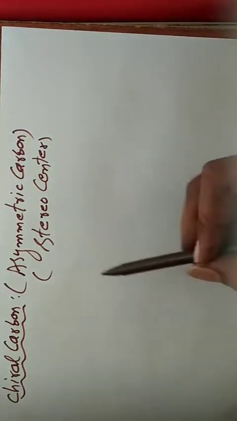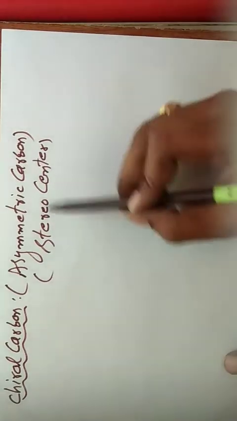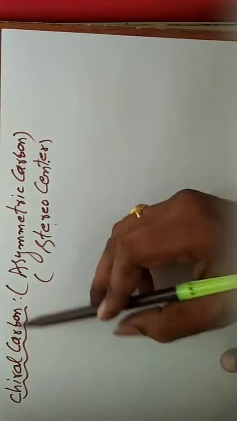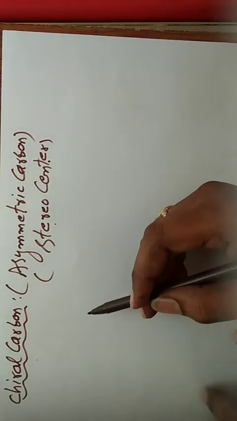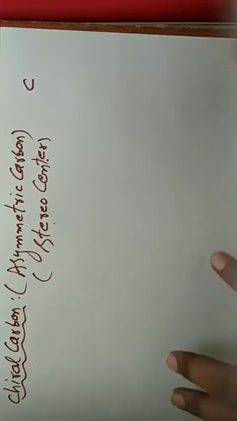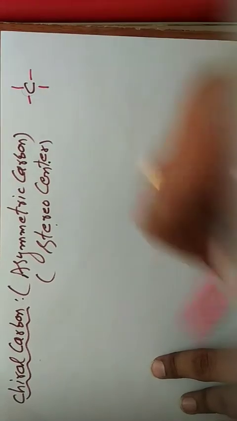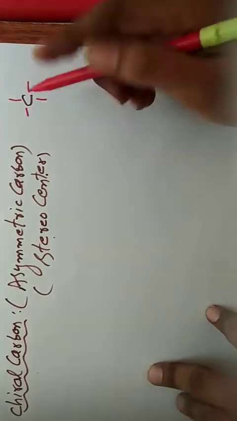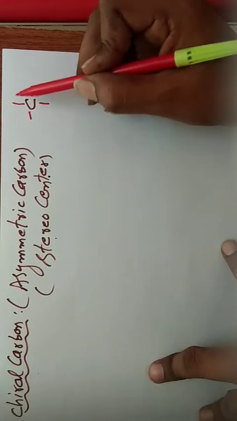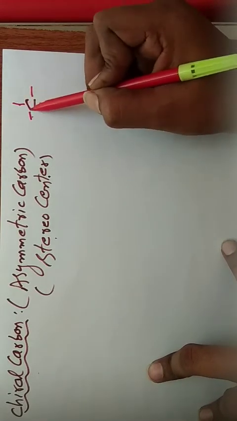So any one of the names we can use: asymmetric carbon, stereo center, or chiral carbon. Generally, carbon forms how many bonds? Four bonds. Yes or no? Four bonds. So if a carbon has four different groups or atoms, that carbon is called chiral carbon.